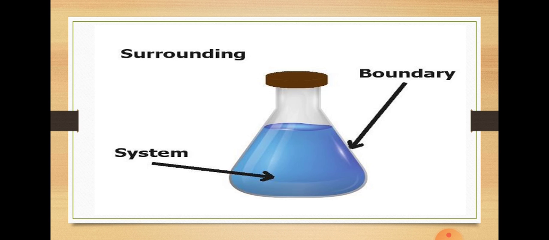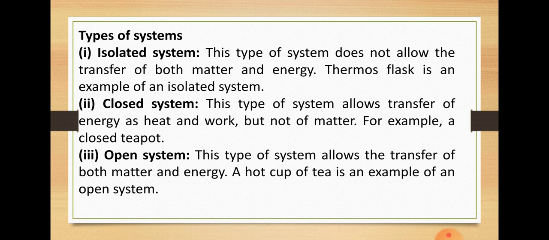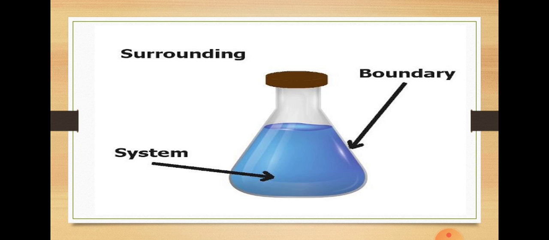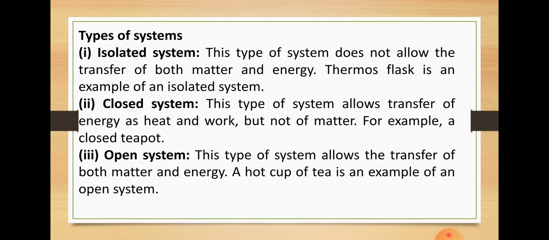And there should be a differentiation between this system and the surrounding. So the line which will be drawn between system and surrounding will be considered as a boundary. The part of the universe which is under experimental consideration is called system, and the part of the universe except the system is called surrounding. The real or imaginary surface which separates the system from the surroundings is called the boundary.